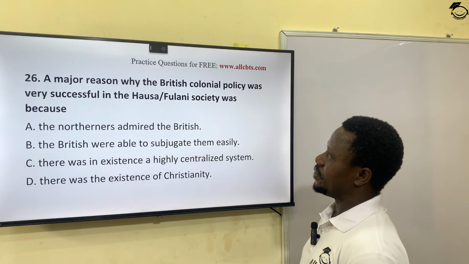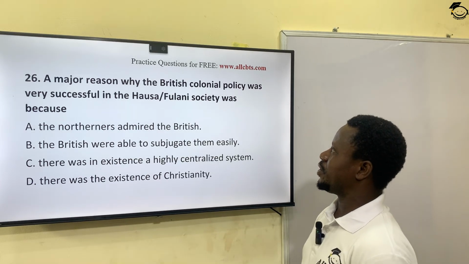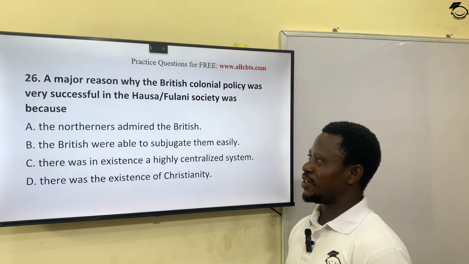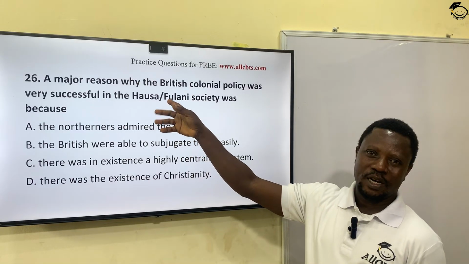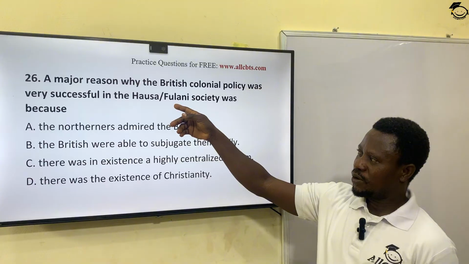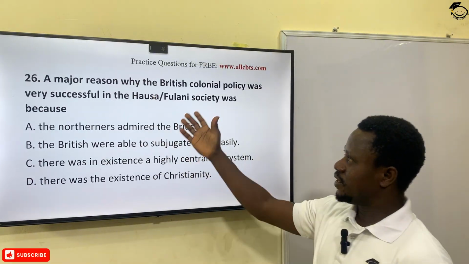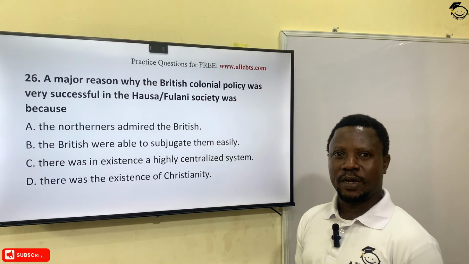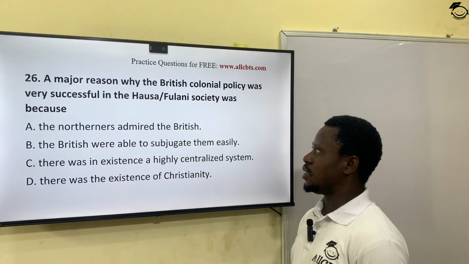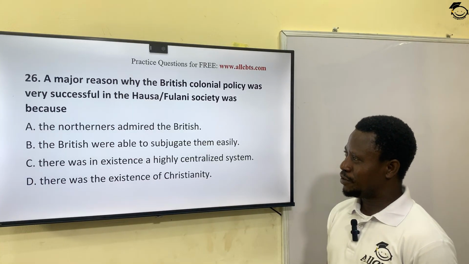A major reason why the British colonial policy was very successful in the Hausa Fulani society was because... I did a deep explanation on this when we were trying to answer question number 24. If you can still recollect, about 2 questions earlier, I explained the centralization of African traditional systems and why British colonial policy was successful in Hausaland. So let's see. A, the Northerners admire the British.